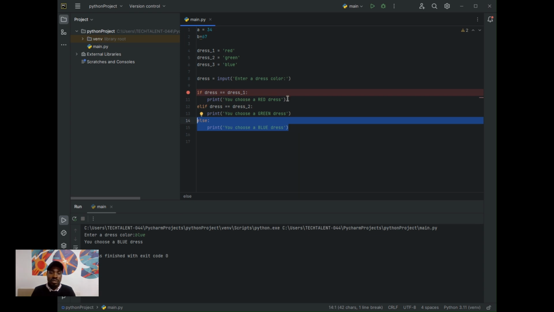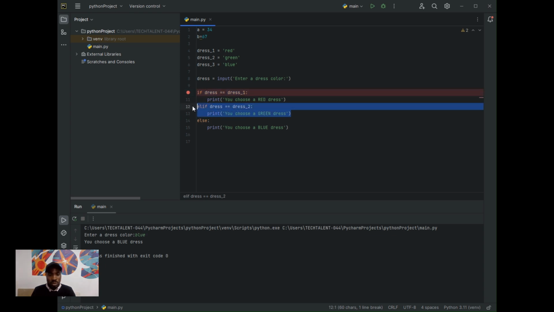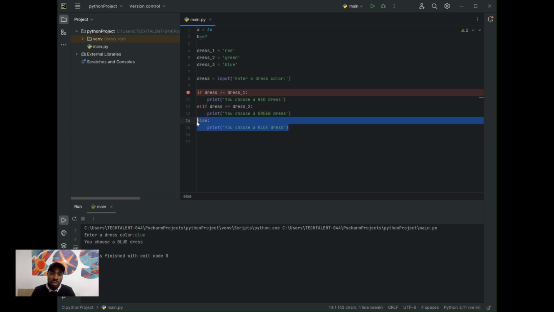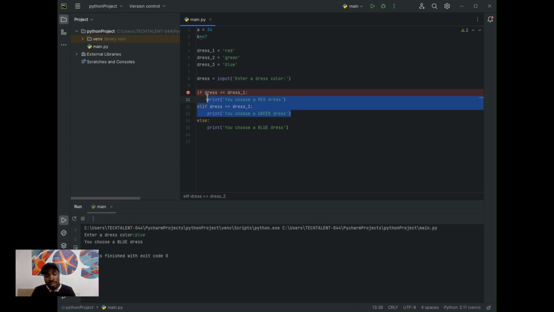The first condition is false, I didn't enter red. The second condition is false, I didn't enter green. Now the third line of code gets executed. Why? Because all conditions returned false.